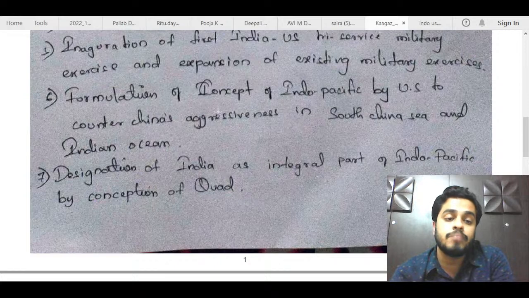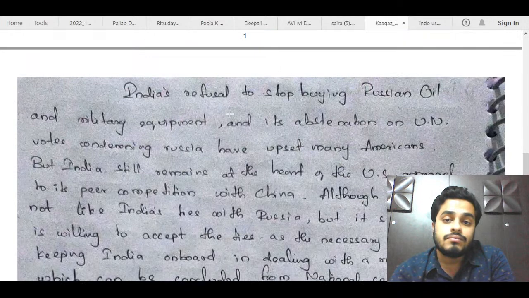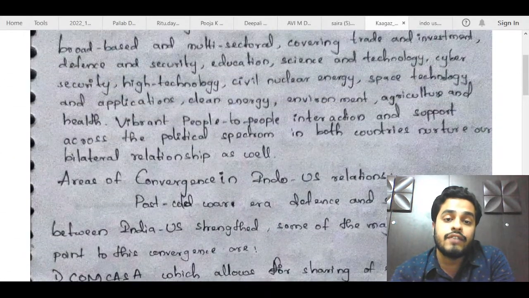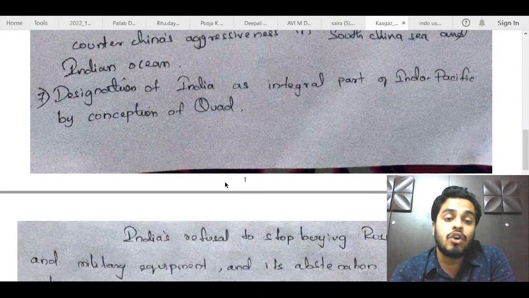These two things could have been written in one point only, because the same thing you have written in 2 points. So overall, this part is fine. Again, here the shared values part is not written. So you can add things like democracy, liberty, freedom, human rights. These are the common areas of shared values between India and US. So you could have added these points.